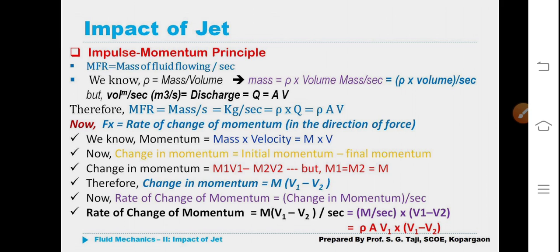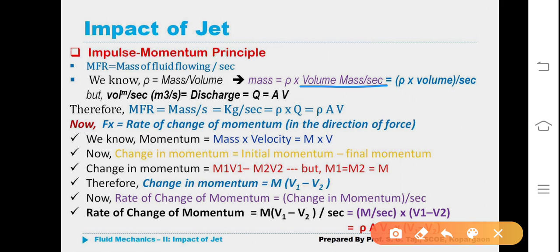We shall continue. MFR, that is mass of fluid flowing per second, that is rate of mass of flow. We know that rho is equal to mass per volume. Mass is equal to rho into volume, mass per second, that is rho into volume upon second. But we know volume per second, meter cube per second, is equal to discharge. That means discharge is equal to AV, where A is area of the jet, that is area of pipe we consider. Of course, jet diameter is considered as pipe diameter, and V is velocity of flow of fluid.